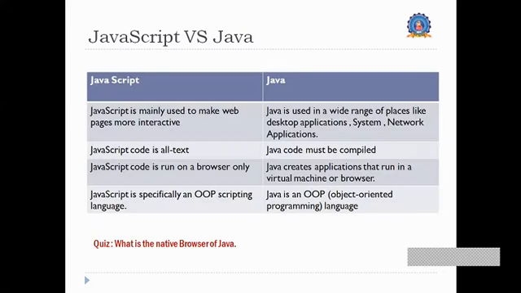As I told, JavaScript is not exactly similar to Java. So let us see what the basic differences between JavaScript and Java are. JavaScript is mainly used to make web pages, and it is more interactive. On the other hand, Java is used for creating a wide range of applications, especially desktop applications, as well as network applications or system-side applications, something like that.